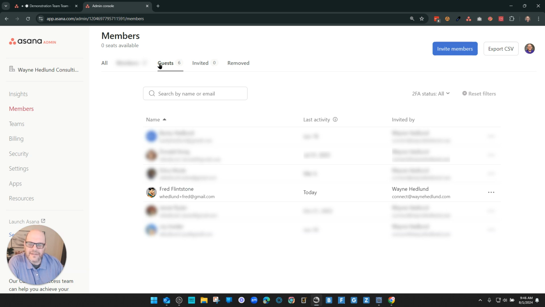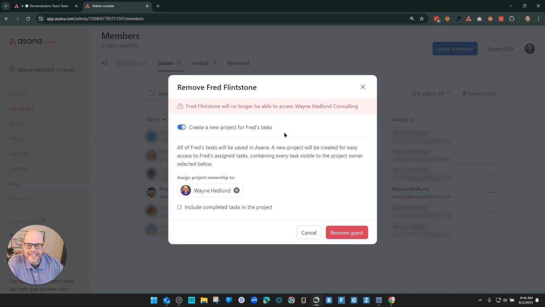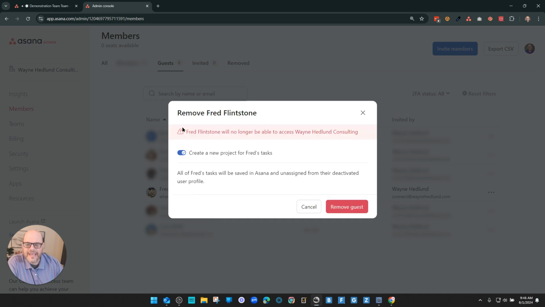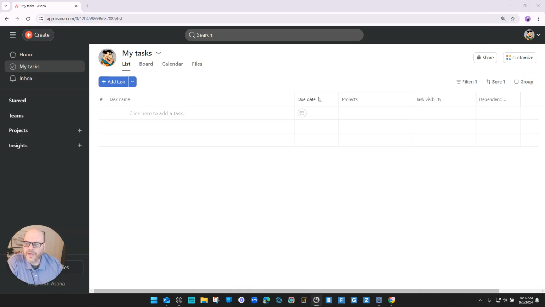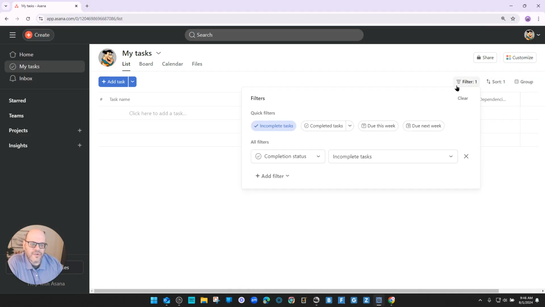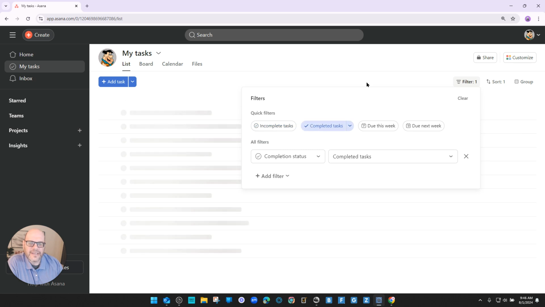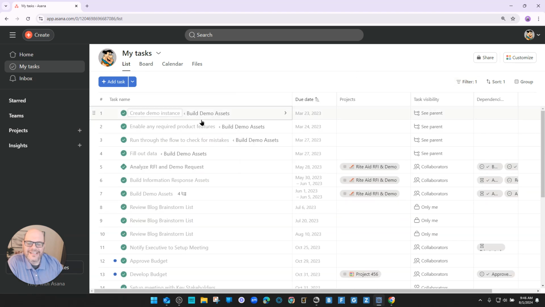But I'm going to find the member that I'm going to remove, in this case, Fred. I'm going to select the three dots and select Remove. And it's going to ask me a couple of questions. First of all, do I want to create a new project for Fred's tasks? I would leave that turned on if you just want to make sure that you haven't missed anything. The one thing that I haven't addressed, when we were talking earlier about this process of removing all of Fred's tasks, was what do we do with all of his completed tasks, right? Because all I really did was his incomplete tasks.